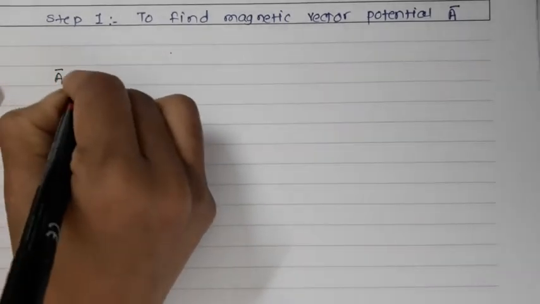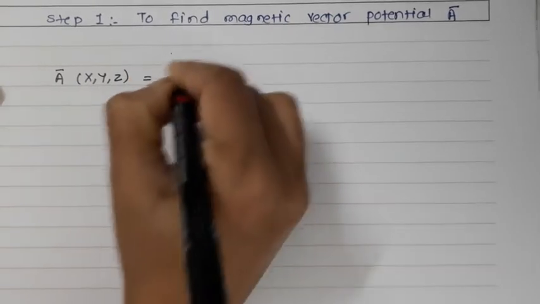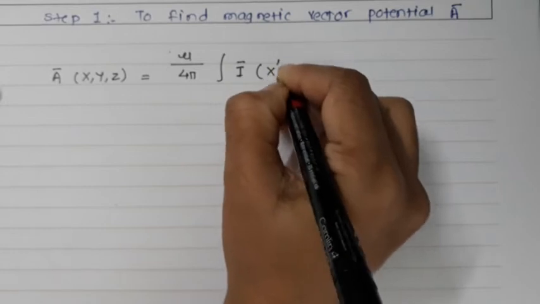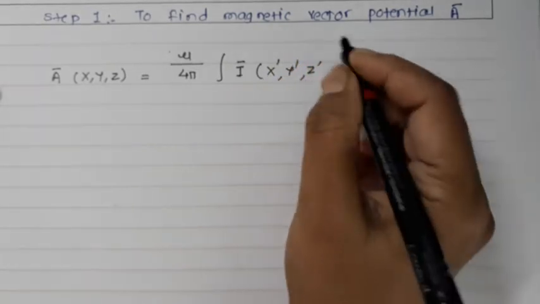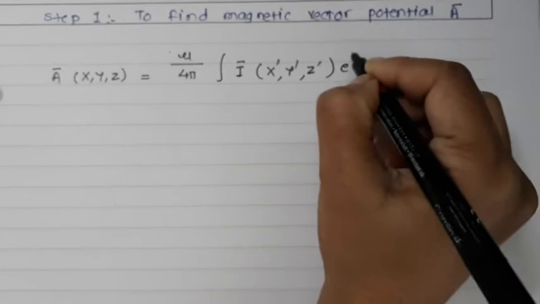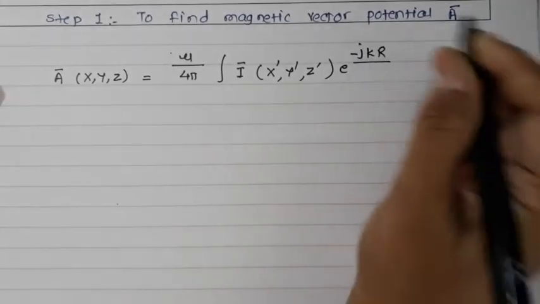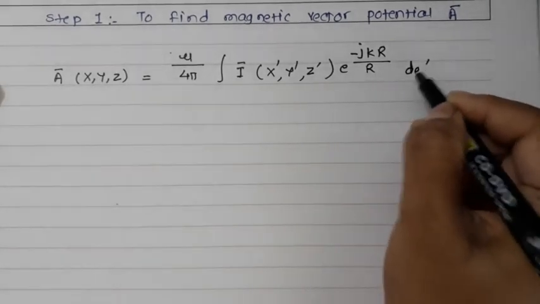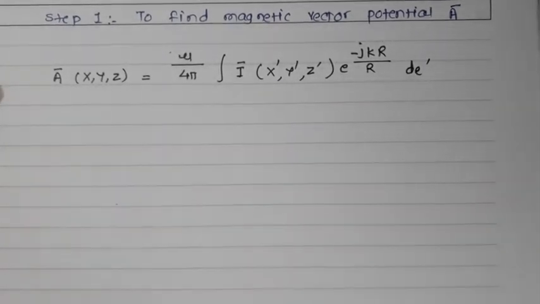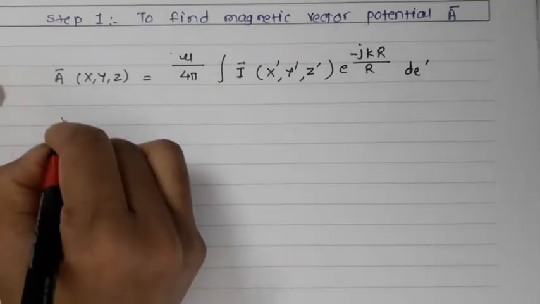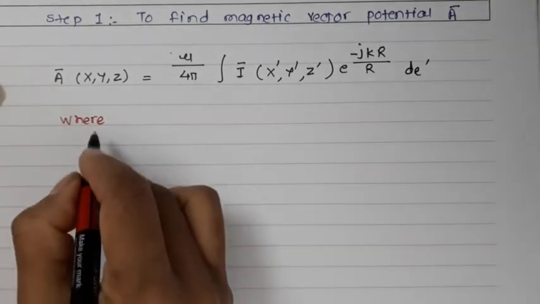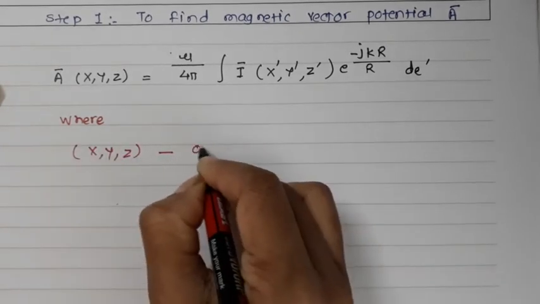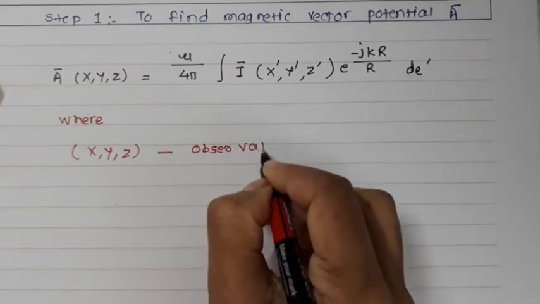A bar x y z is equal to mu by 4 pi integration I bar x dash y dash and z dash e raised to minus j k r divided by r dl bar. So let us understand the meaning of each and every term used in this equation. Here I can observe x, y, z. These are nothing but the observation points.